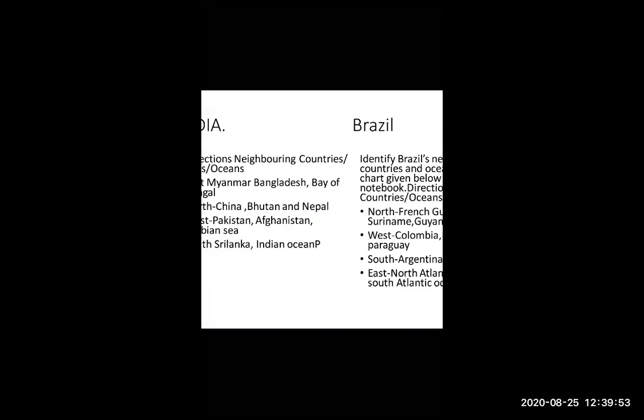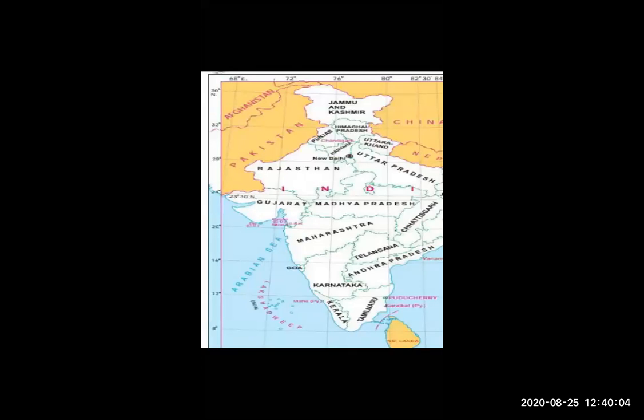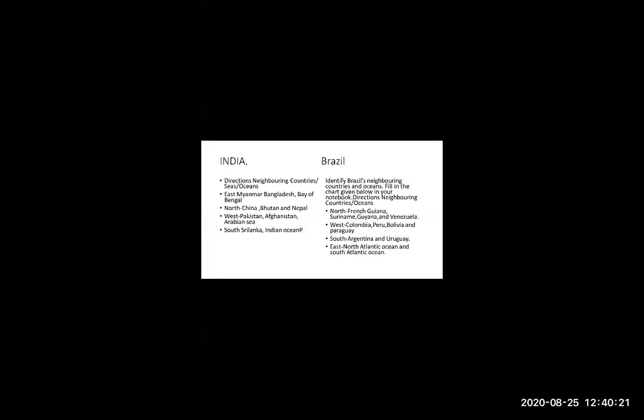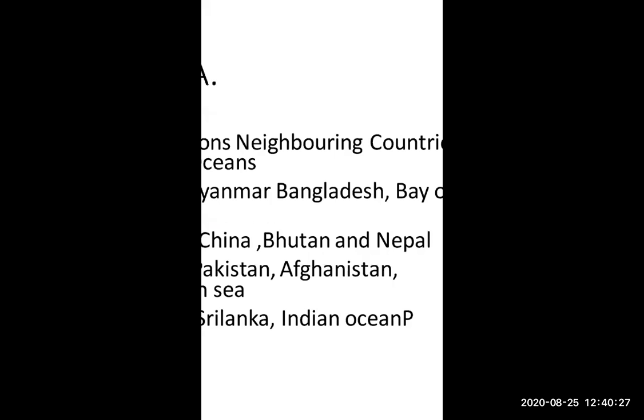And if we are talking about the west side, according to the west, it is Pakistan, Afghanistan and the Arabian Sea. After that, the last one is south, and as you all know, Sri Lanka and the Indian Ocean.